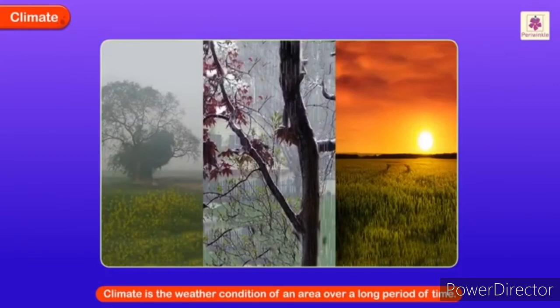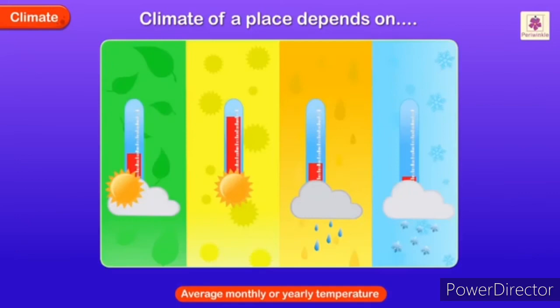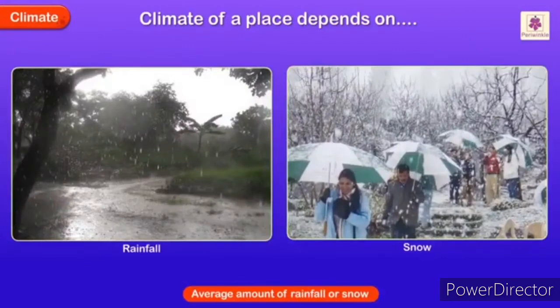Climate. Climate is the weather condition of an area over a long period of time. Climate of a place depends on its average monthly or yearly temperature, average amount of rainfall or snow.